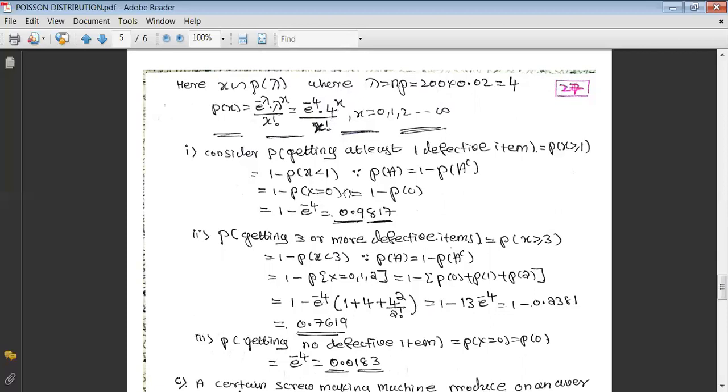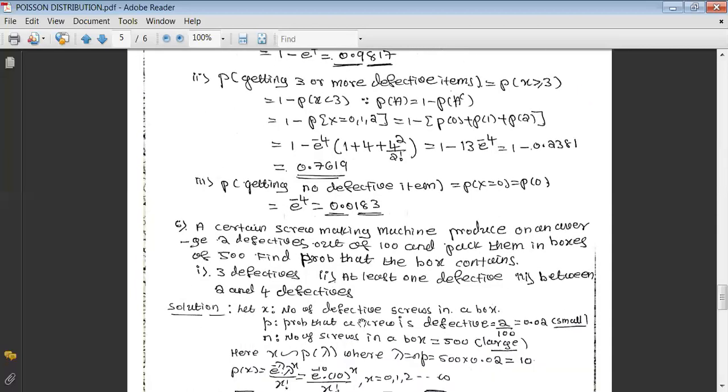Then once you take x equal to 0, you will get 1. Once you take x equal to 1, you will get 4. Once you take x equal to 2, you will get 4 squared by 2 factorial. 4 square is 16. 16 by 2 is 8. 8 plus 4, 12. 12 plus 1, 13. That becomes 1 minus 13 times e raised to minus 4. And 1 minus 13 times e raised to minus 4, what is this? 1 minus this is going to be this one.